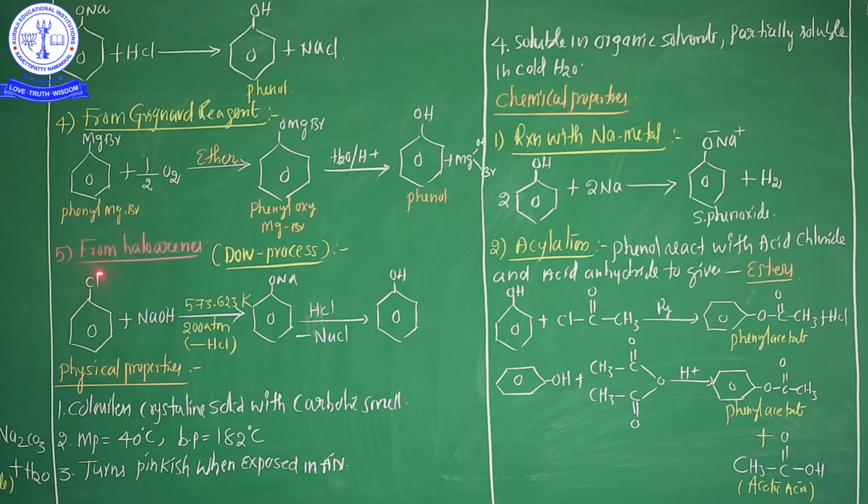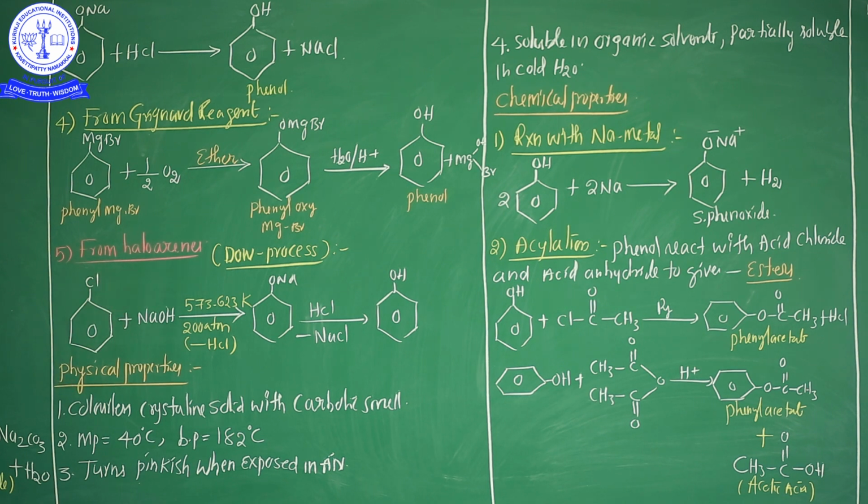And fifth one, from haloarenes. This is commonly known as the Dow process. Important, Dow process. From haloarenes, phenols are easily prepared. So this is the Dow process. Phenol can be obtained by heating with an aqueous solution of sodium carbonate or sodium hydroxide at 573 to 623 kelvin under high pressure, easily forming the phenol.